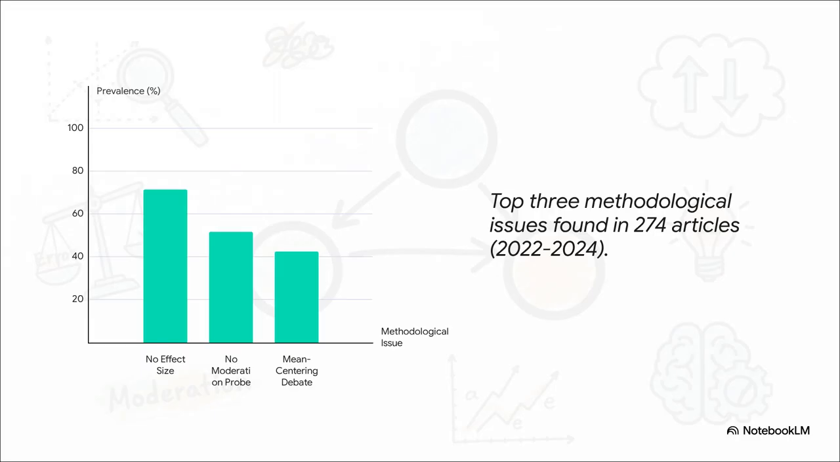This chart shows the top 3 offenders. That effect size issue is number 1, as we just saw. But right behind it, over half of all studies failed to properly probe the interaction to actually understand and explain how it works. And beyond that, over 42% were unclear or inconsistent in how they handled mean-centering their variables.